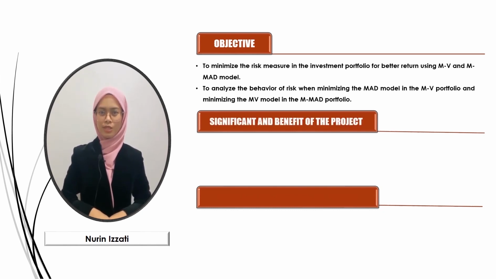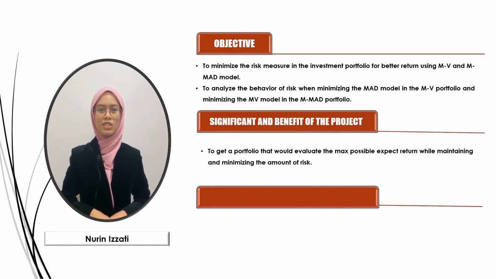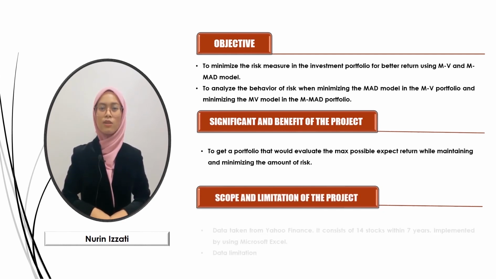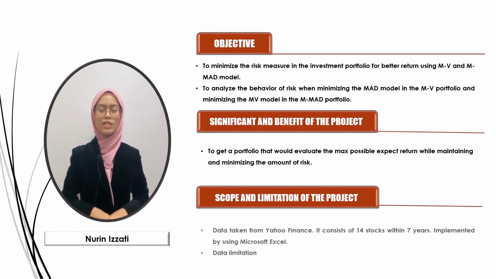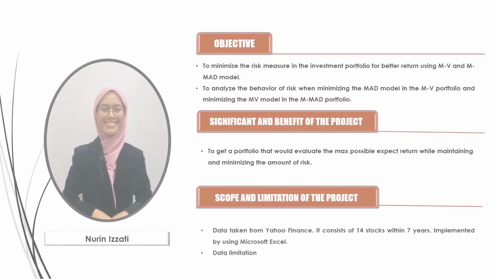Significance and benefit of the project. This research will help researchers to gain more knowledge in getting a portfolio that will provide the maximum possible expected return while minimizing the amount of risk they could bear. Scope and limitation. Data has been taken from Yahoo Finance and it consists of 14 stocks in the Malaysian stock market. The data covers 7 years and was implemented using Microsoft Excel. The main limitation is data limitation.